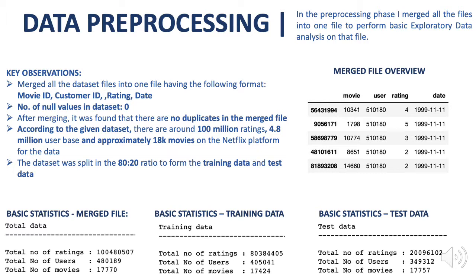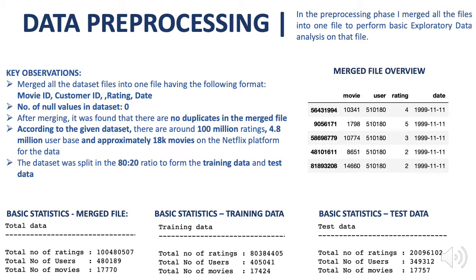The head operation was performed on the merged file to understand the contents of the file and how it was structured. While performing the basic statistics on the merged file, I came to know that there were no null values in my dataset, there were no duplicates, and as iterated earlier, there are around 100 million ratings, a 4.8 million user base, and approximately 18k movies on the current Netflix platform.